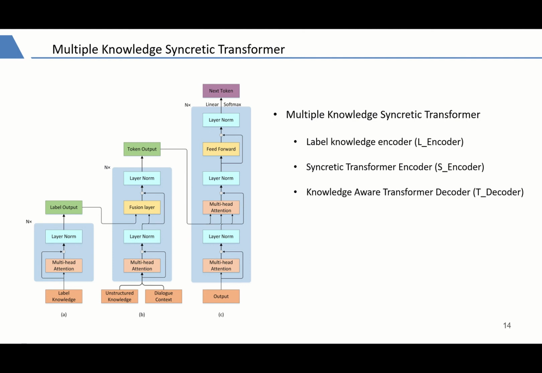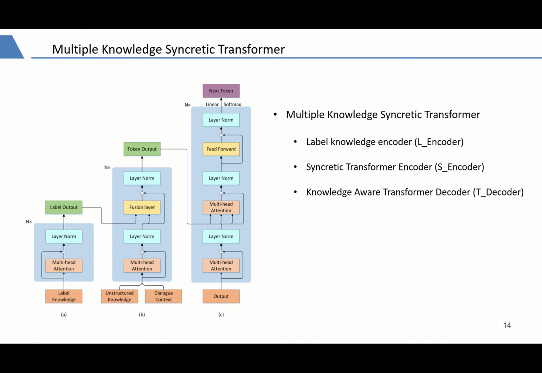As shown in the figure, the model consists of three stacked modules. The first module is the label knowledge encoder. The encoder is a self-attentive encoder as described in [A]. It is responsible for capturing and encoding important label information from the label knowledge embeddings.